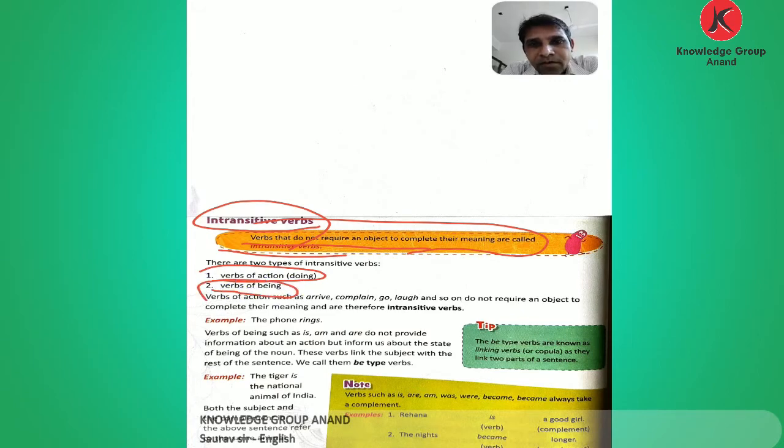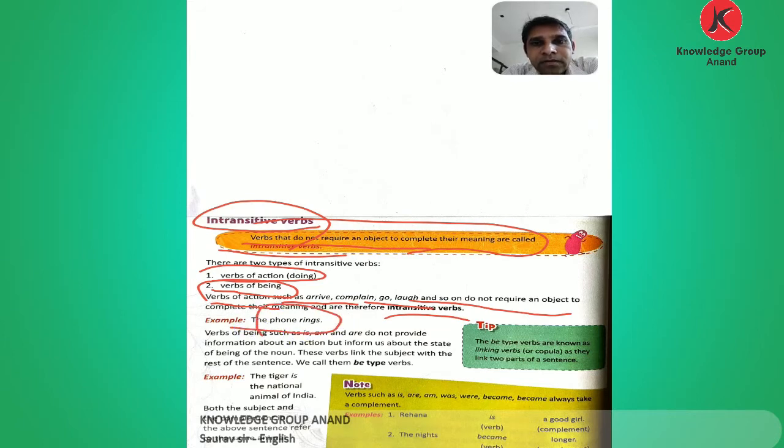Here is the verb of action. Which actions? Arrive, complain, go, laugh, and there are so many. They do not require an object to complete their meaning. Now see the example: The phone rings.